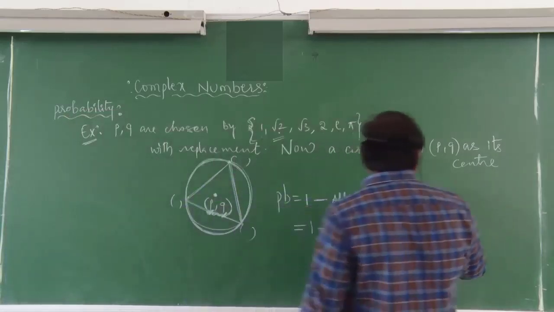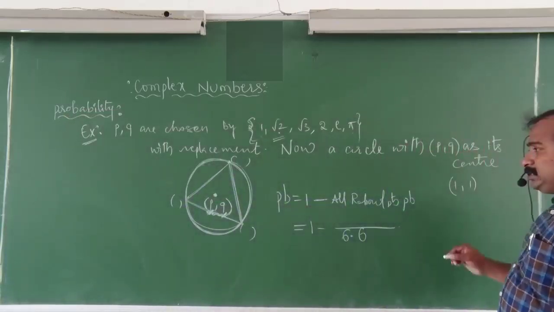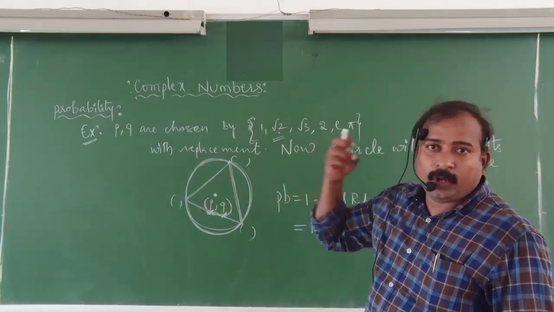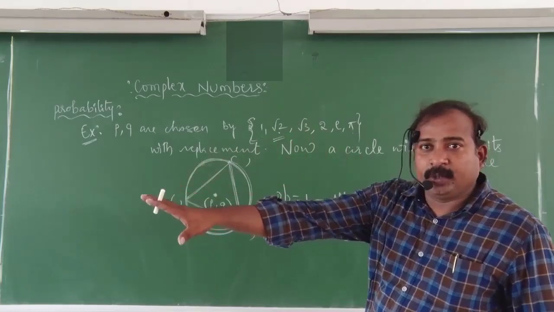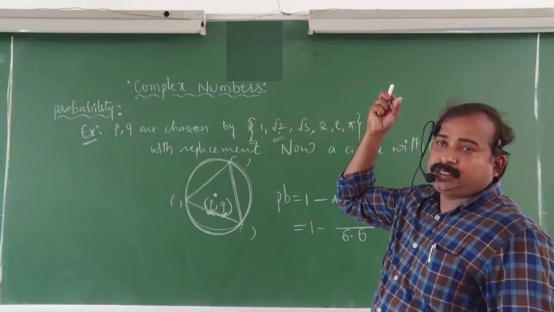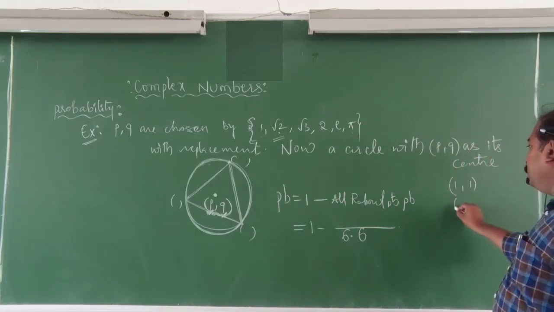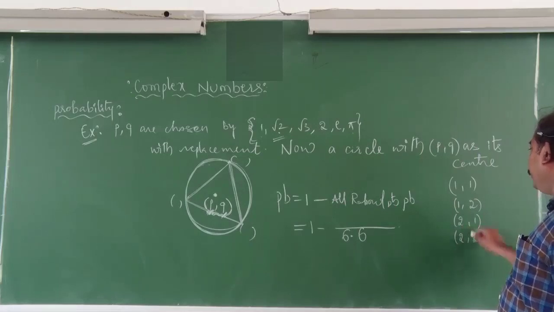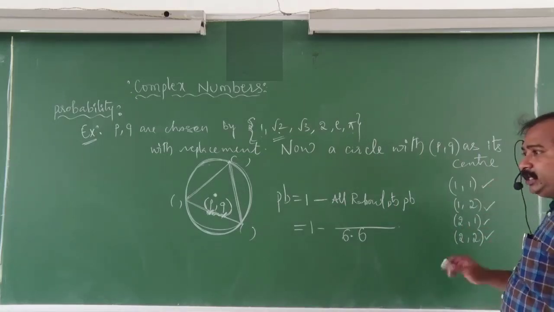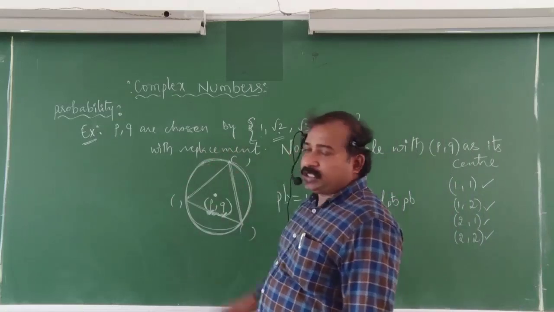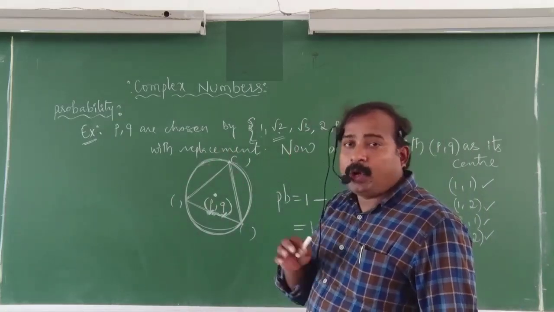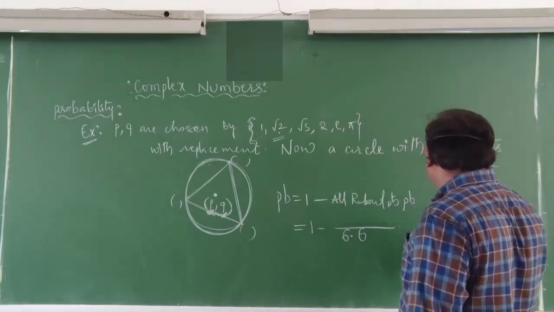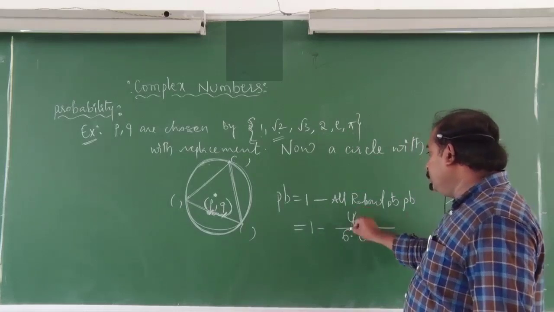Chances here, maybe the center will be 1 comma 1, since they are selecting P comma Q with replacement. So first they pick one number, again replacing it there only. Again they pick one more number. So maybe the center will be 1 comma 1 or 1 comma 2 or 2 comma 1 or 2 comma 2. If these are the centers, then automatically all the points on the circumference will be rational. But I don't want those particular cases. I have to subtract. So here what is the value? 1 minus, total how many cases are there here? 4 cases.